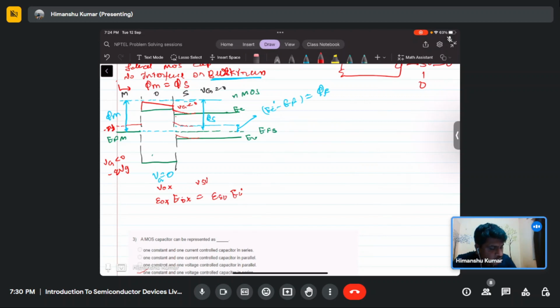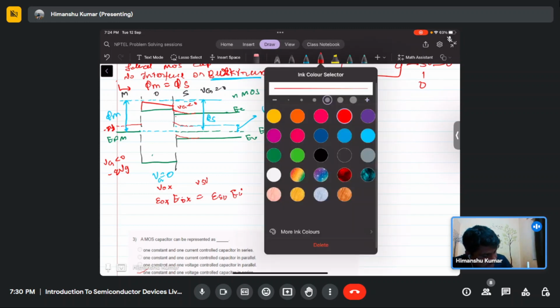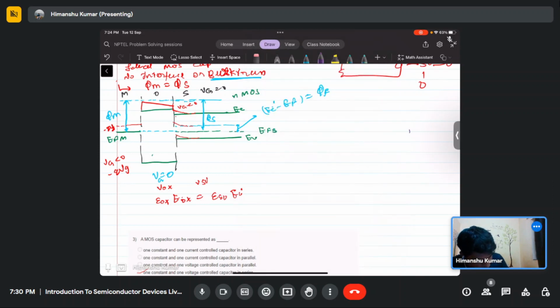As you apply the positive bias, what will happen? This band will move down. Let me represent it in a different color. In case of positive bias, this will move by minus q times Vg, and the band will look like this, and here it will bend like this. So the band is coming down.